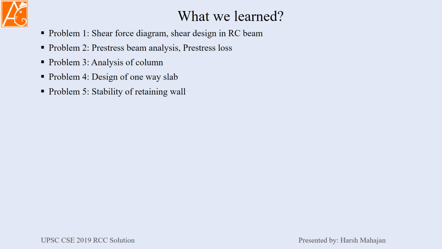Problem number 4, we designed a one-way slab. Problem number 5, we checked the stability of the retaining wall. So by these 5 problems of 1 year, you have covered a huge amount of syllabus. Consider it, and if you try to solve the previous 10-year question papers, you can imagine how many of the questions you will learn.